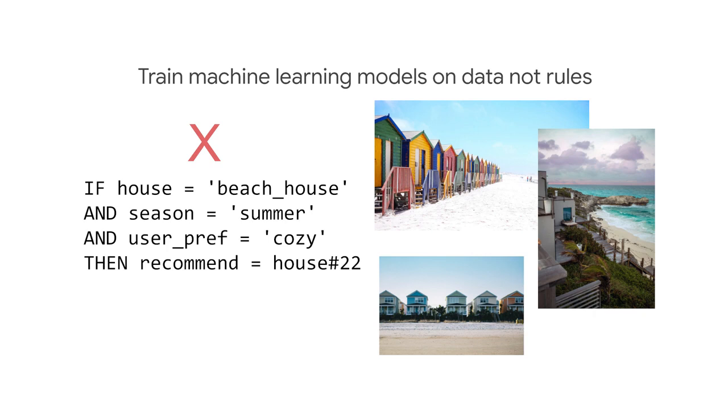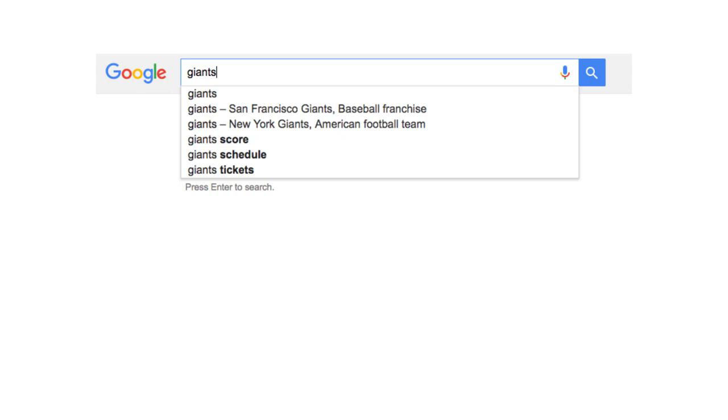What if you have different kinds of users? Some users who like to go to beach houses in summer and others who like the shoulder season. Hard coding logic for all these features and different kinds of user segments isn't scalable, and it assumes that we always know the right answer for every scenario. Let's illustrate this point with an example.